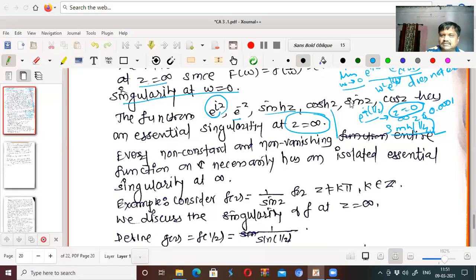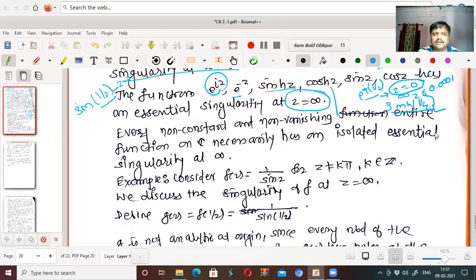Why is it like that? Because sin 1 by z also has an essential singularity at z equal to 0. Therefore, sin z has an essential singularity at z equal to infinity.